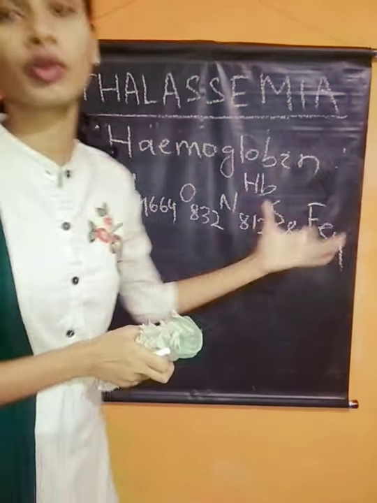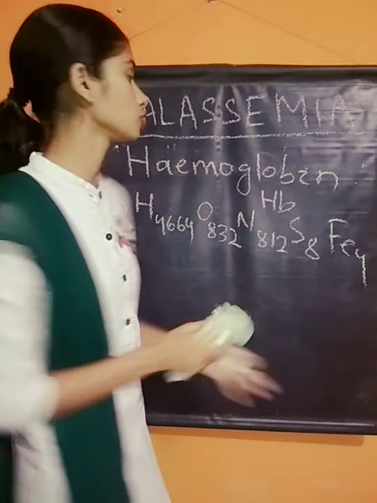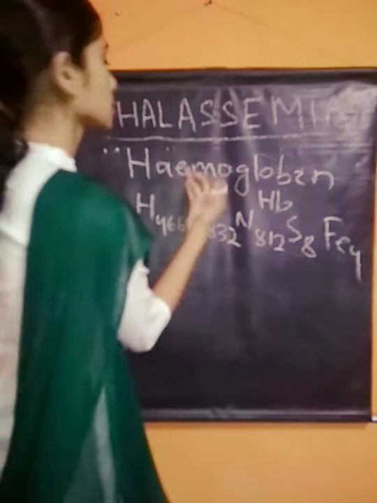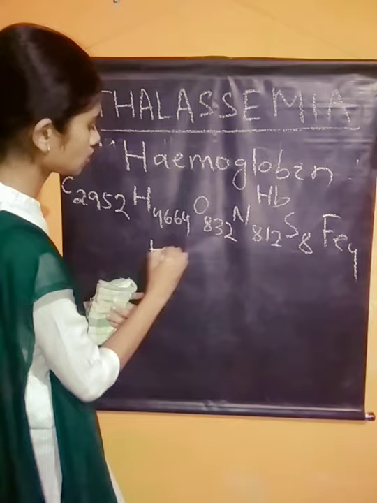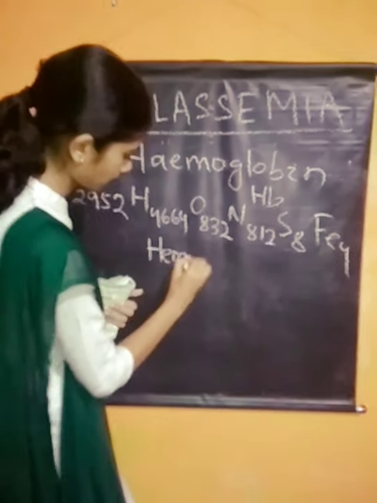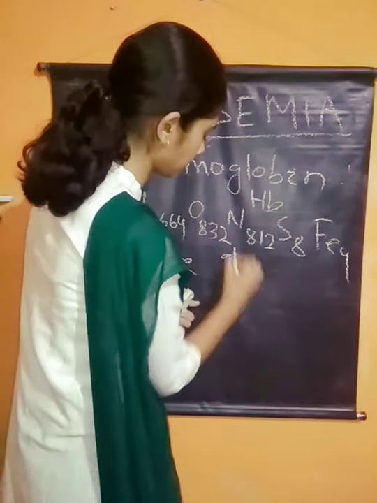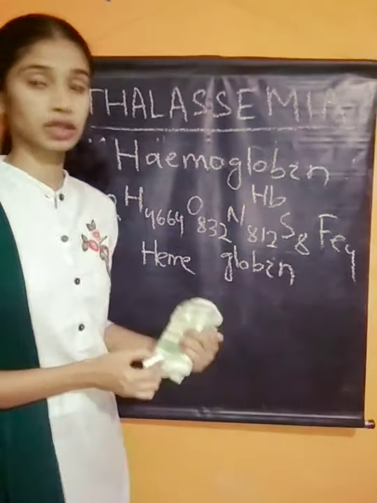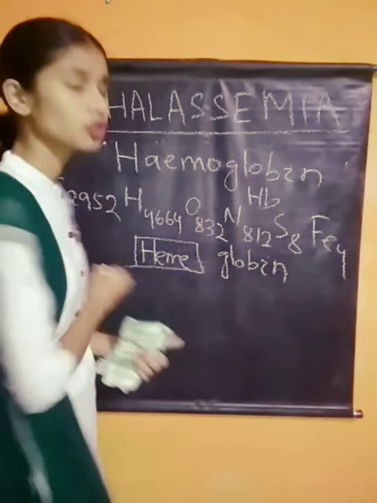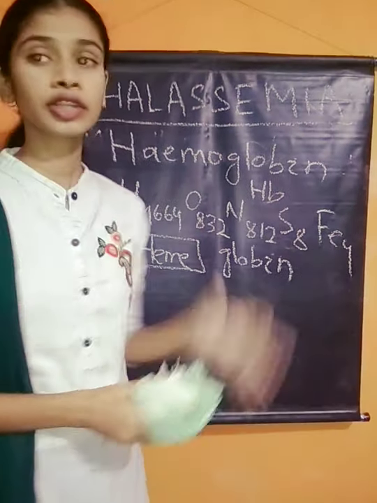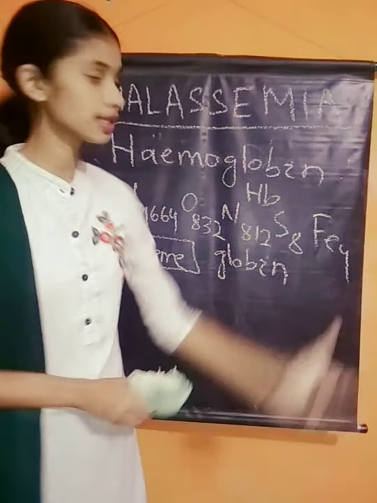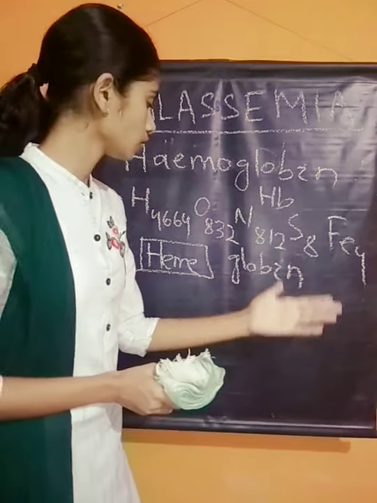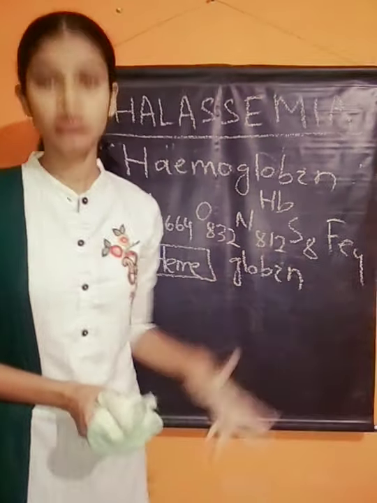So what is hemoglobin? It's a conjugated protein. A conjugated protein contains a protein part and a prosthetic part. In hemoglobin, you divide it into two terms: one is heme and another is globin. The globin is the protein part and heme is the prosthetic group. Hemoglobin has two main functions. One is coloring the blood; the red coloration of the RBC is because of the heme portion. Another is transportation of oxygen and carbon dioxide.